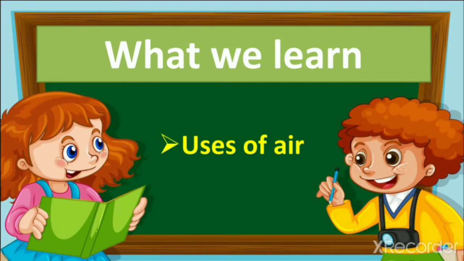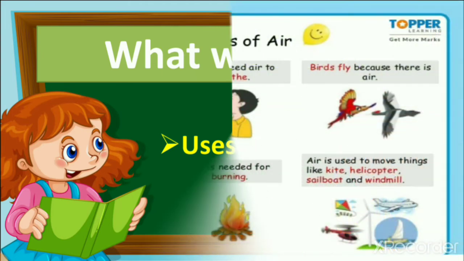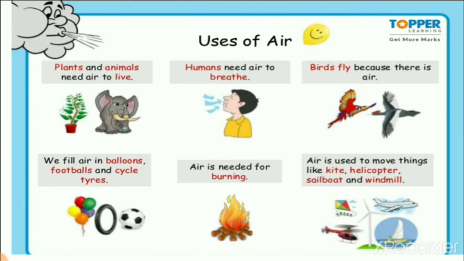The most important thing for living things is air. So let's see the uses of air. So first here you can see the picture of uses of air. First, plants and animals need air to live.